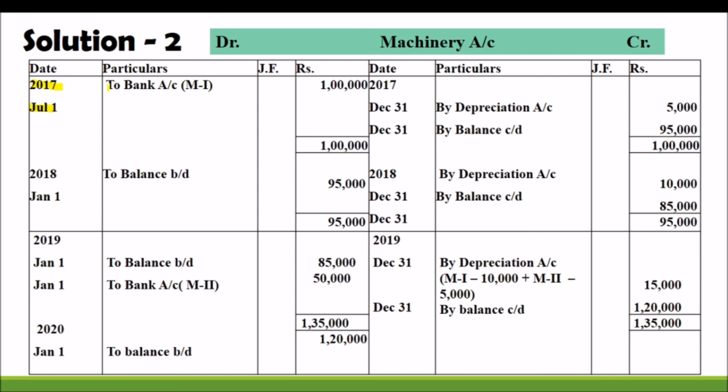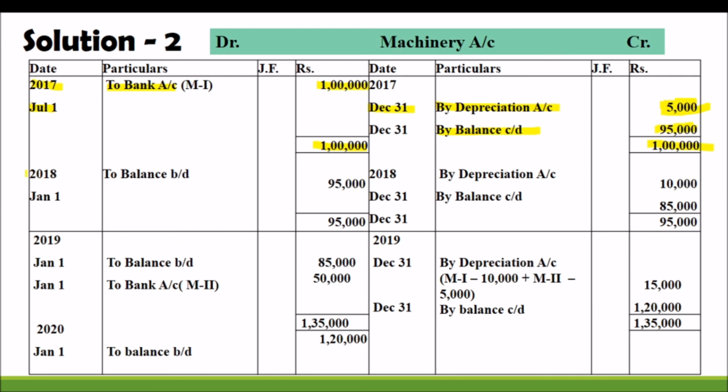In the machinery account we will write machinery account debtor to bank, amount 1 lakh for the first machinery purchased, and at the end of the year we are calculating the depreciation by depreciation account debtor 5,000, and we are balancing the account. So find the total 1 lakh, and we are finding the balance: 1 lakh minus depreciation value 5,000, the difference will be 95,000. So at the end of the year the balance of the asset is 95,000.